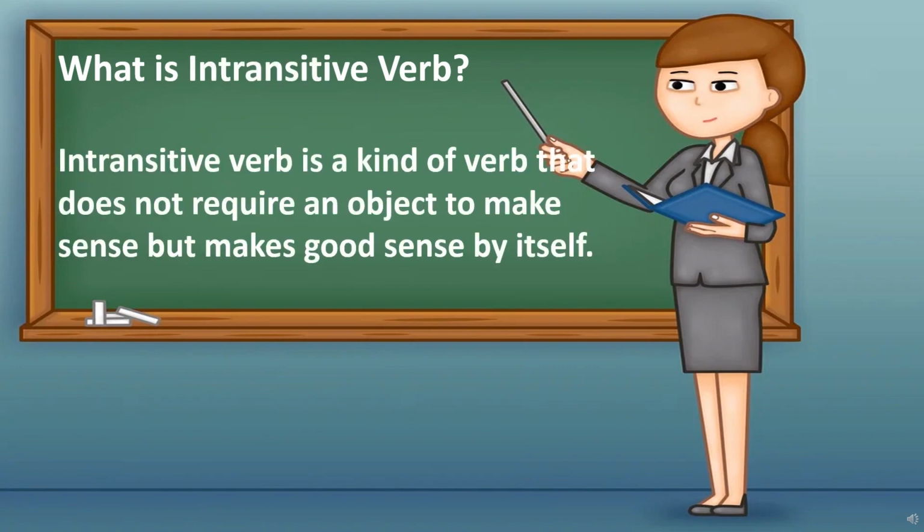What is an intransitive verb? I hope you all have understood from these examples that an intransitive verb is a kind of verb that does not require an object to make sense, but makes good sense by itself.